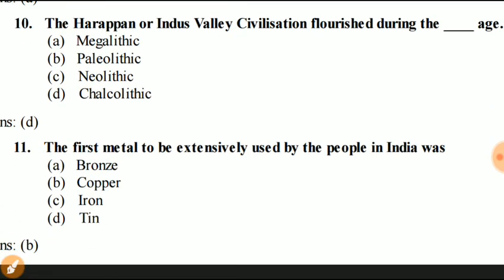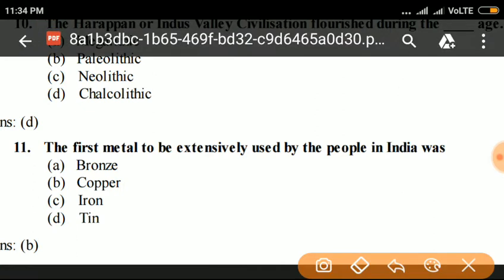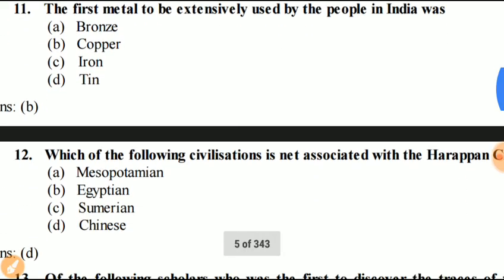Question number 11. The first metal to be extensively used by the people in India was bronze, copper, iron, or tin. Answer is B. Copper. Copper was first used by the ancient people. Next, question number 12.